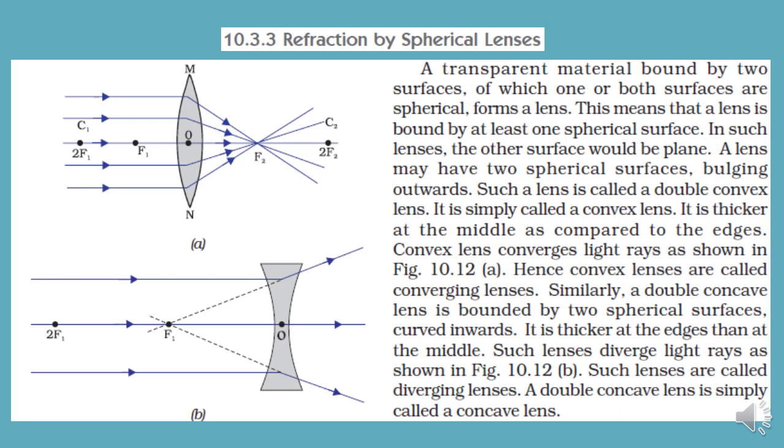The second difference that you see over here is that a typical concave lens will diverge rays of light. As you can see, these light rays are moving away from each other. In the case of a convex lens, they were coming towards each other. Here they are going away from each other. So dear friends, one important thing that you need to remember is that while using a convex lens, the light rays converge, so it is known as a converging lens. Whereas when you are using a concave lens, it will diverge the light rays, so it is also known as a diverging lens.